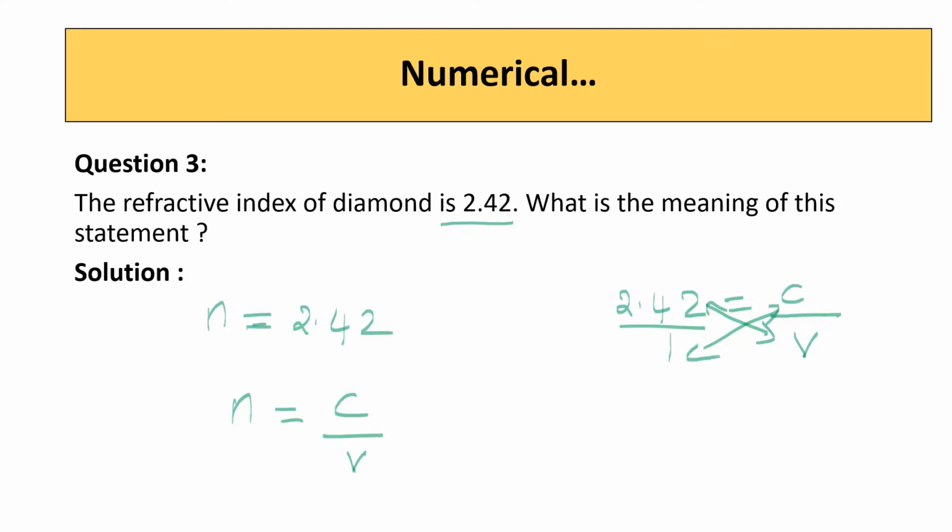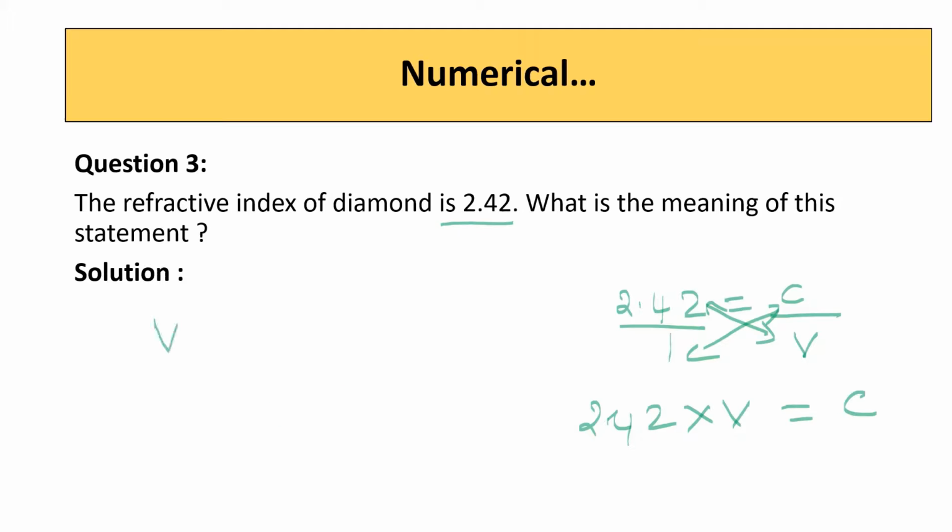you can write 2.42 into V is equal to C into 1, that is C. What is V? V is equal to C by 2.42.